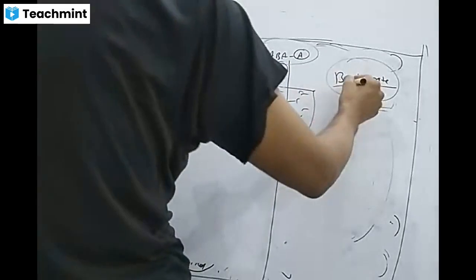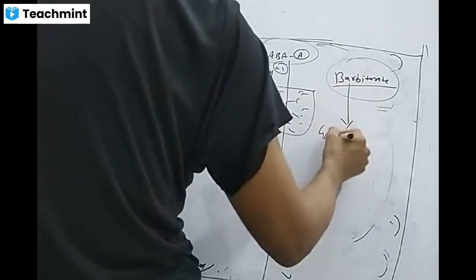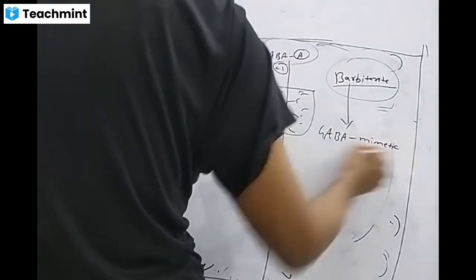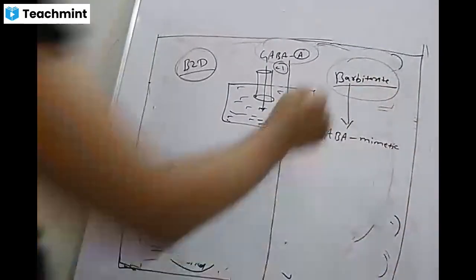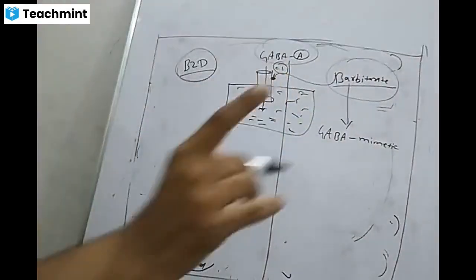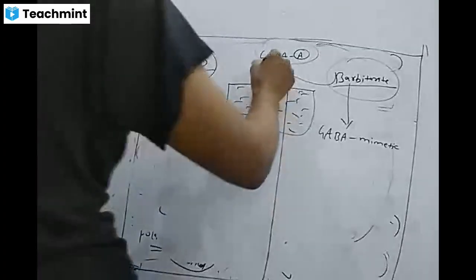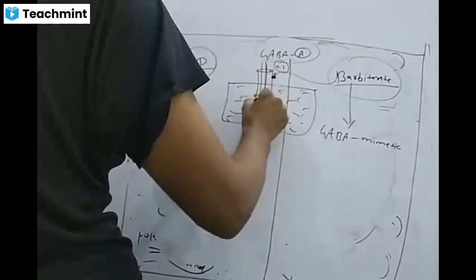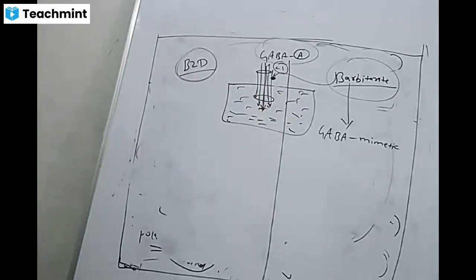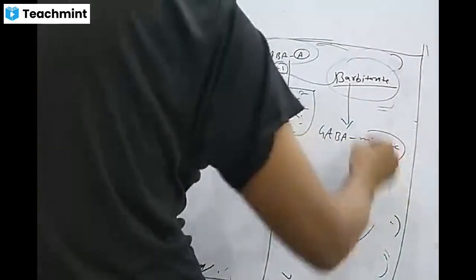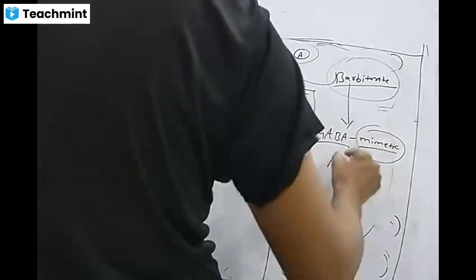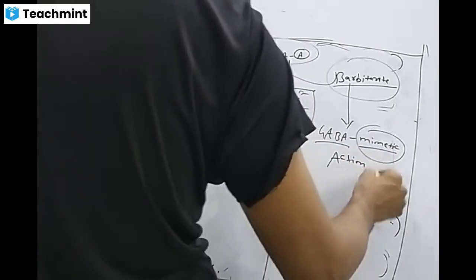Barbiturates, we call them GABA mimetic. GABA mimetic means when the barbiturate acts at the receptor, it allows chloride ions to enter inside the cell. So it mimics the action of GABA. We call it GABA mimetic action.